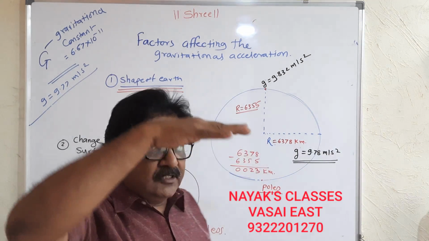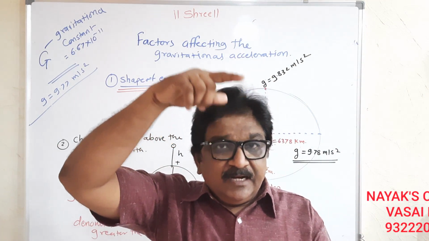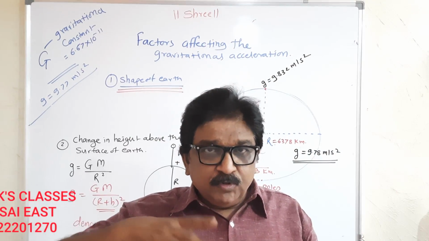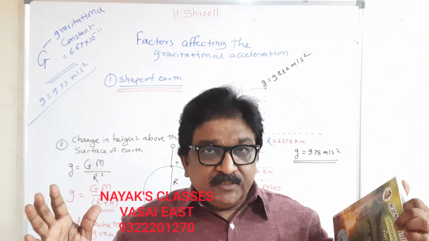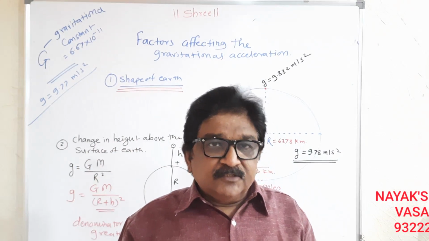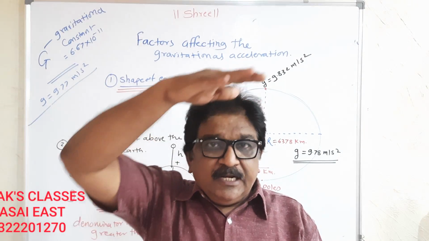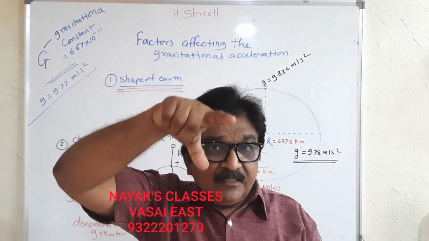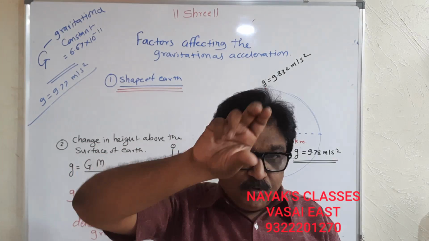Earth is a little bit flat at both poles, and it is bulged at the equator. Earth is bulged at the equator and pressed at both the poles.